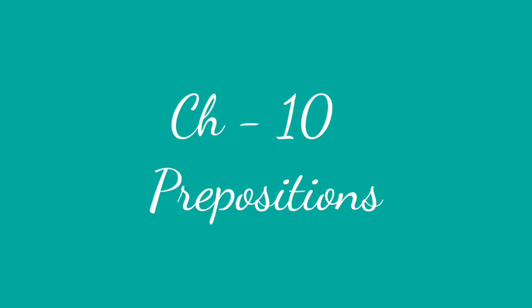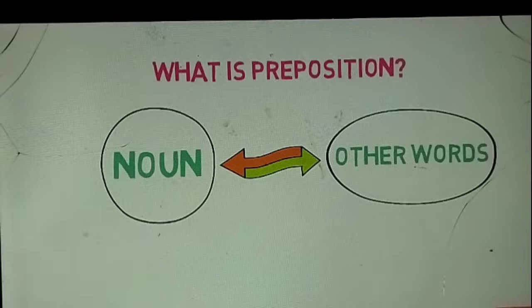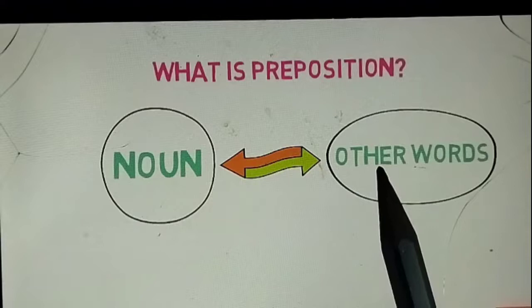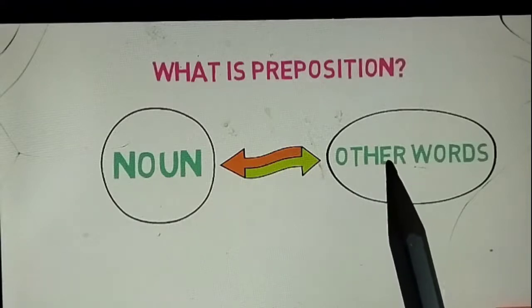Today I am going to teach you chapter 10 prepositions. Let's get started. What is a preposition? A preposition is a word that is used to link a noun or pronoun with other words in the sentence.